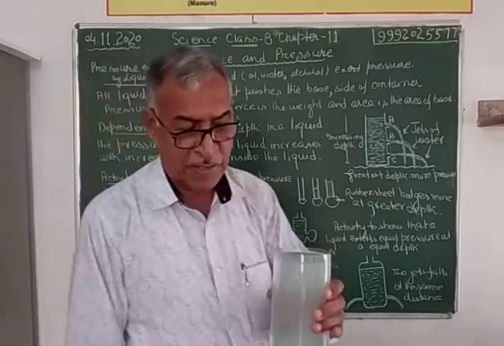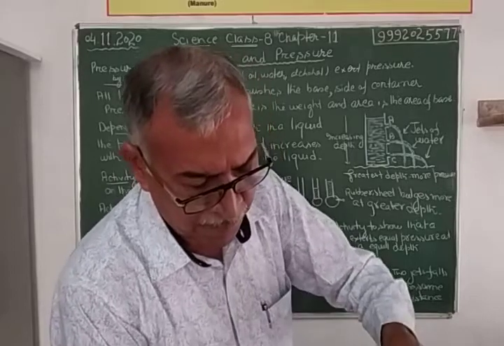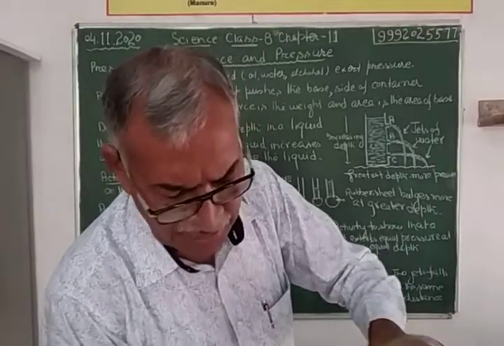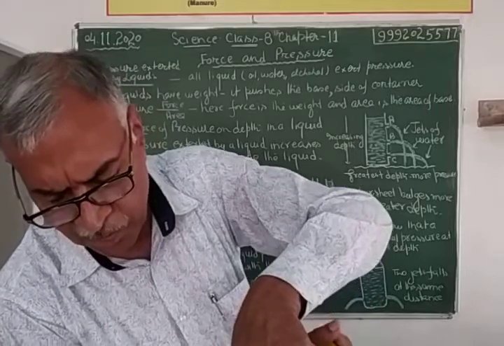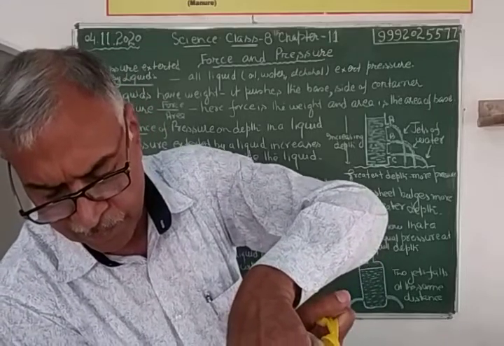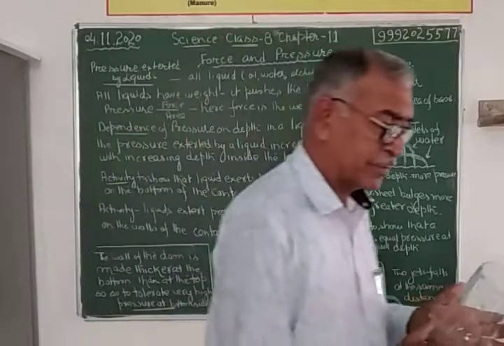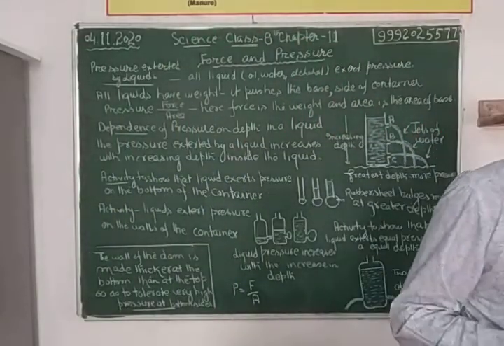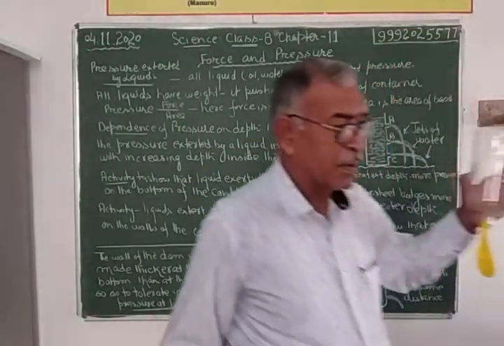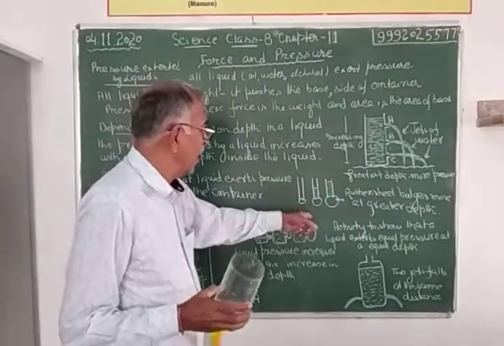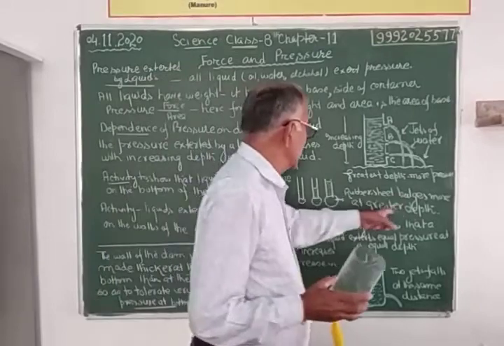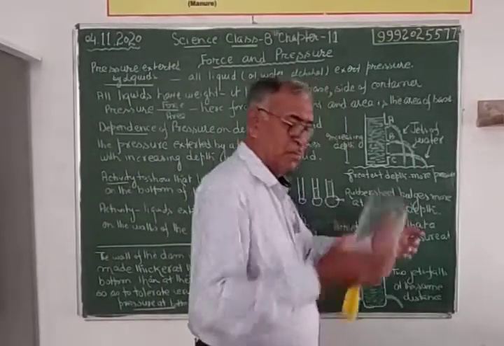Okay. Same way, this activity is showing that liquid is exerting pressure at the bottom. Now, if you are having a jar, this activity is this: the rubber sheet bulges more at greater depth.